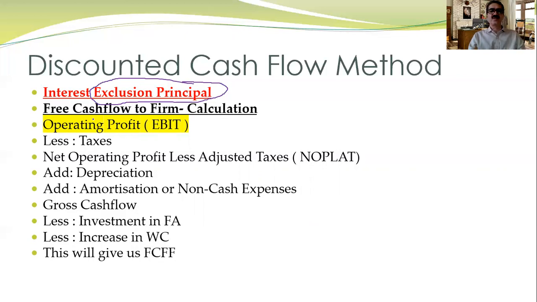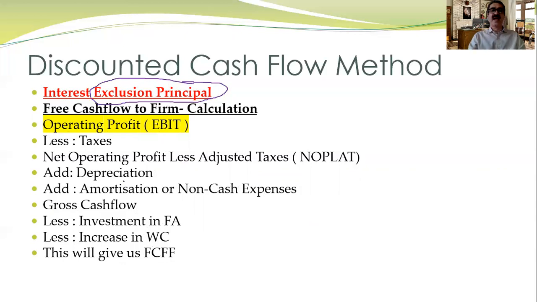So first we'll find out the operating profit, which is called the EBIT. We will not take PAT or PBT. We will take EBIT. Interest is to be excluded. Then we calculate the taxes on it. Then it is called NOPAT, net operating profit less adjusted taxes. So EBIT minus taxes is called NOPAT.